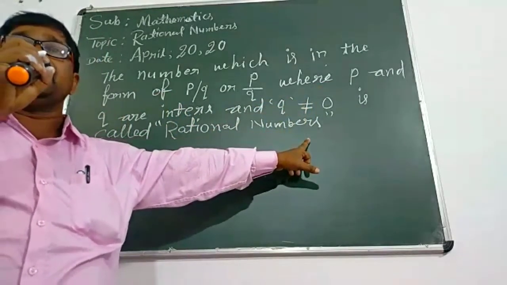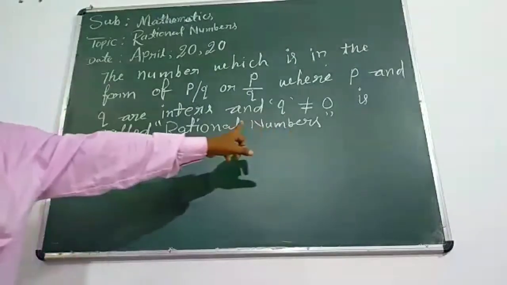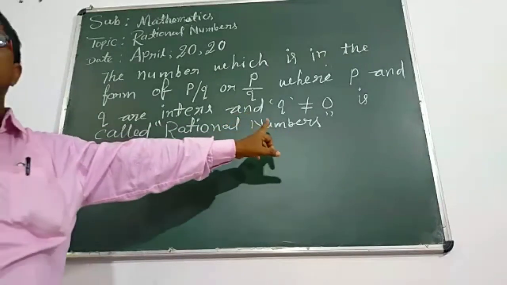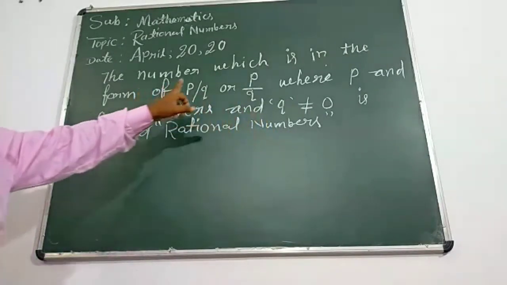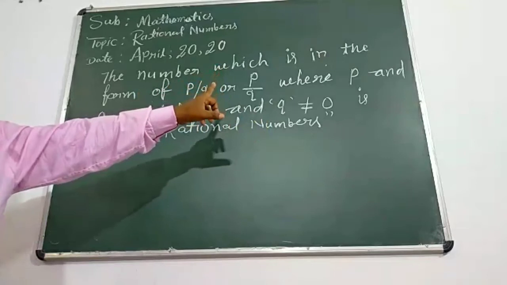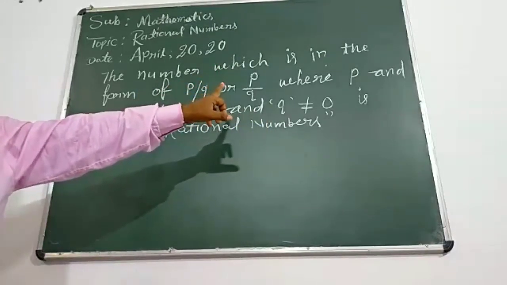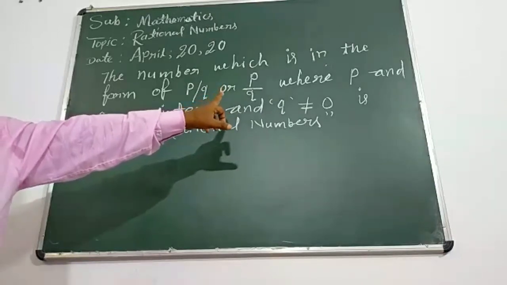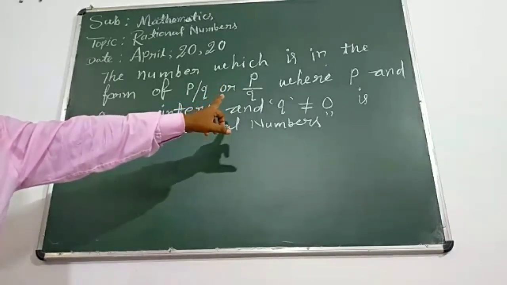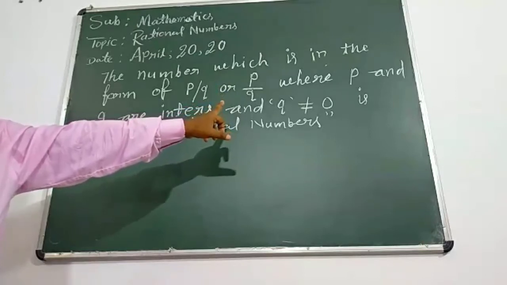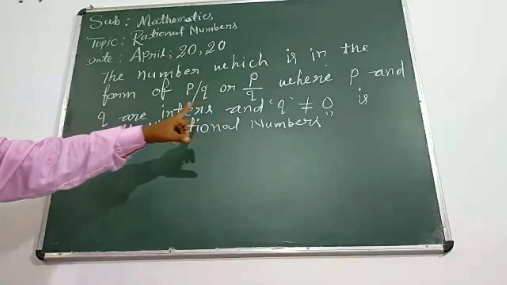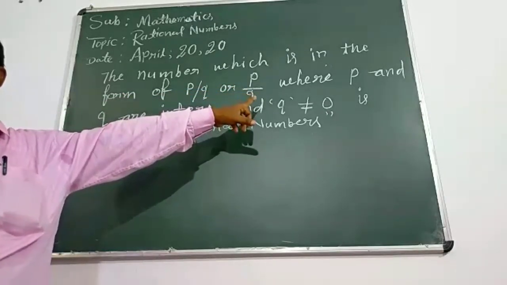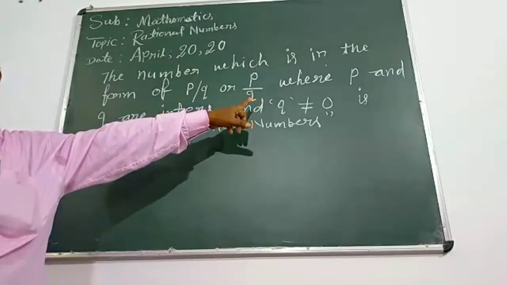Okay? Try to listen once again. First mind the word integers. What do you mean by integers? The whole numbers written by you, either in positive or negative form, are called integers. And after understanding integers, you should mind the form P upon Q. That is called batta in rural area.